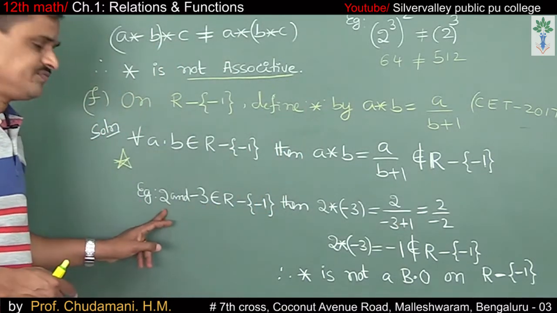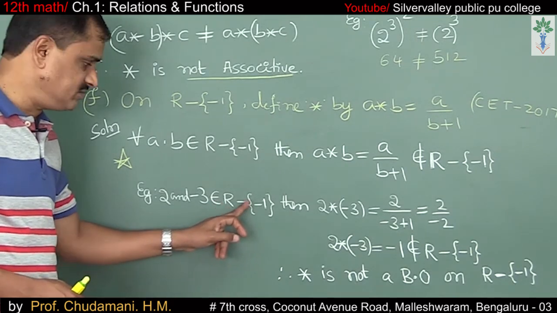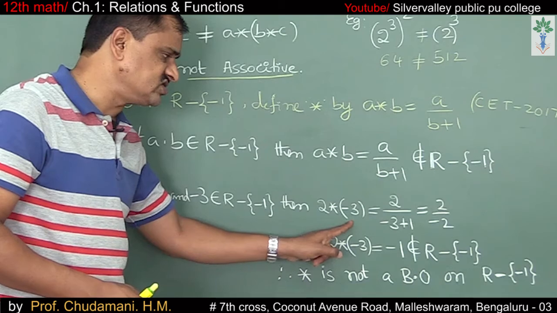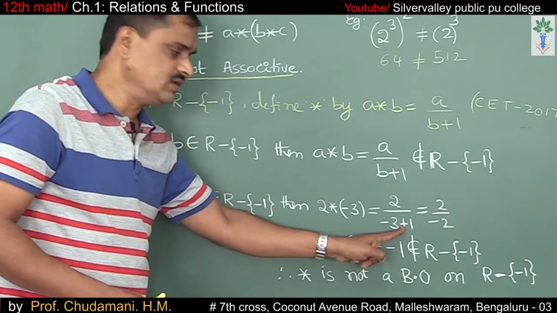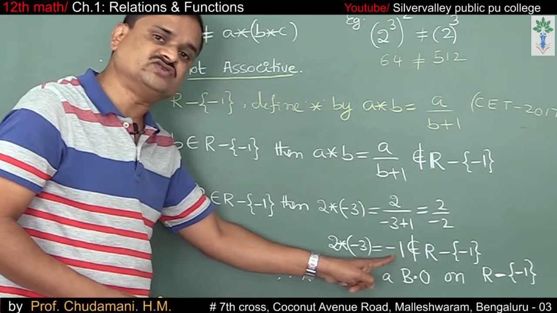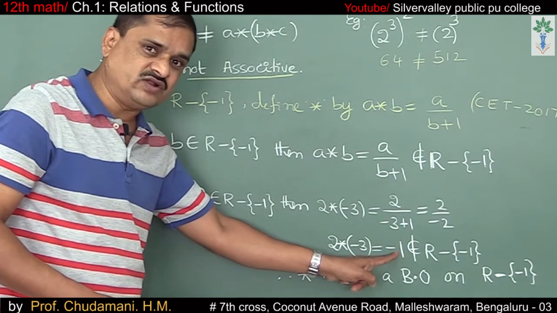For example, 2 and minus 3 are in the set of real numbers except minus 1. Then 2 star minus 3 means 2 divided by minus 3 plus 1. Minus 3 plus 1 means minus 2. 2 divided by minus 2 is what? Minus 1. So 2 star minus 3 gives minus 1.